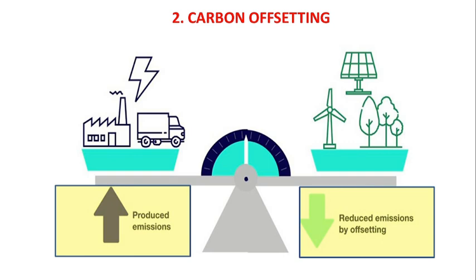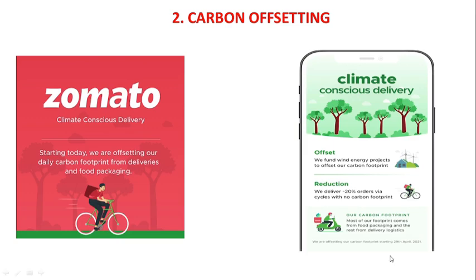Let us understand it. Zomato is a food delivery company in India. Zomato uses a large number of vehicles for delivering food at the doorstep. In this way, the carbon dioxide contribution of Zomato is very high. But to negate this carbon dioxide, Zomato is also investing in projects at another location. These projects are renewable projects, and thereby they help in reducing CO2. So this is the method of carbon offsetting.